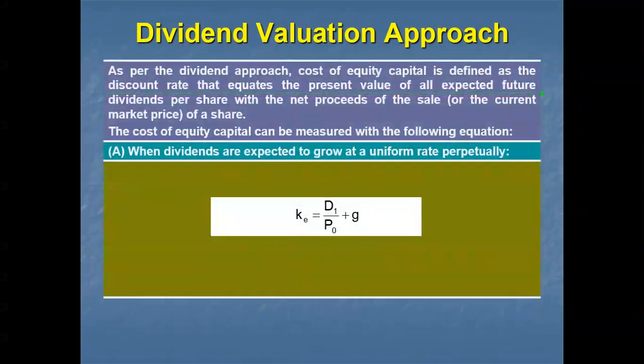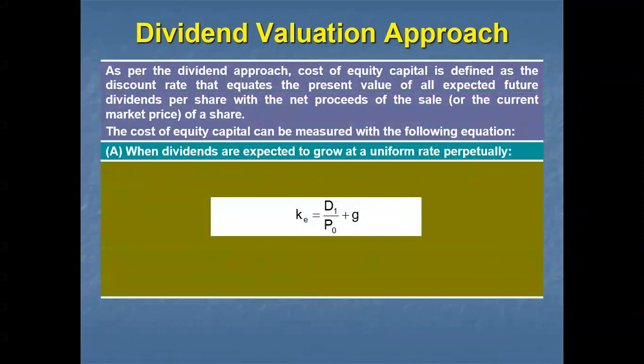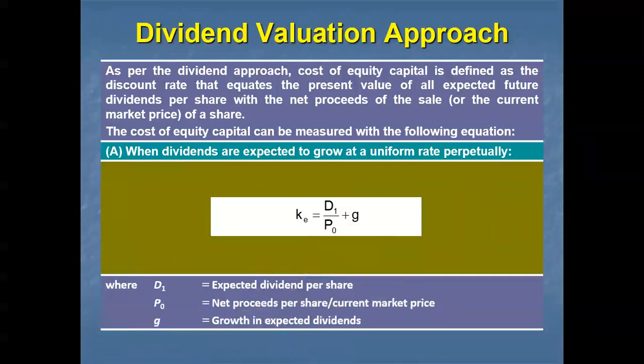Right. So what is the dividend valuation model approach? First, I'm going for the dividend valuation model. As per the dividend approach, the cost of equity capital is defined as a discount rate that equates the present value of all expected future dividends per share with the net proceeds of the share. The cost of equity capital can be measured in this way when the dividends are expected to grow at a uniform rate. Every time we are increasing the dividend at a uniform rate, then we can call it D1 by P0 plus G. Here, G means growth rate, P0 means net proceeds per share, that is the current market price of the share. D1 means expected dividend per share.